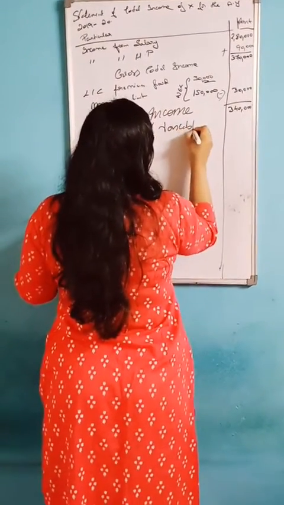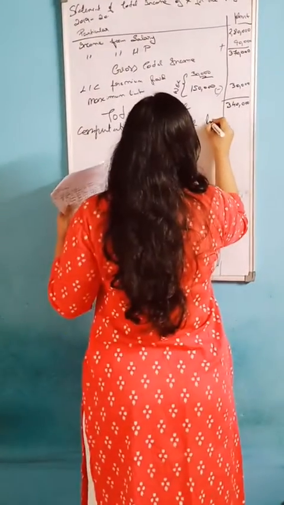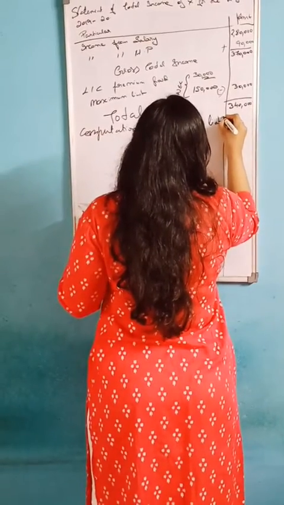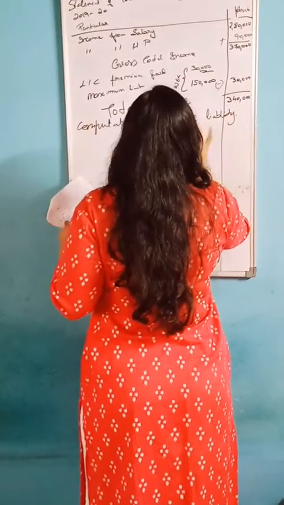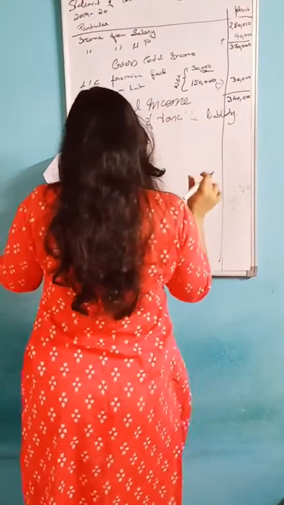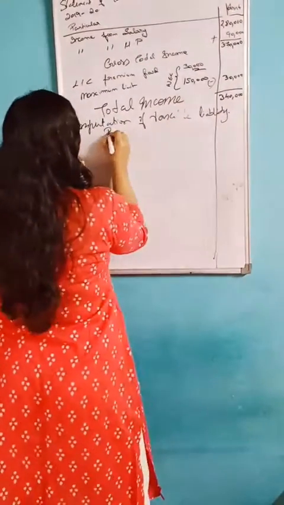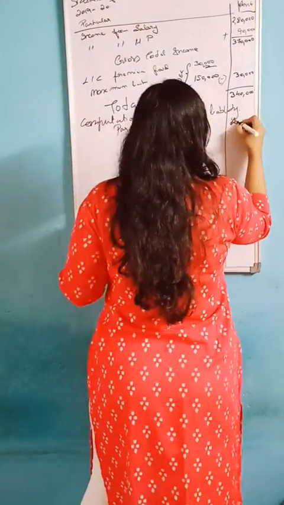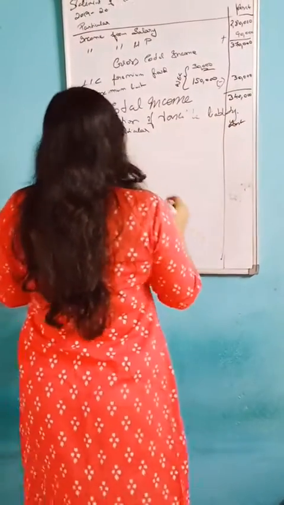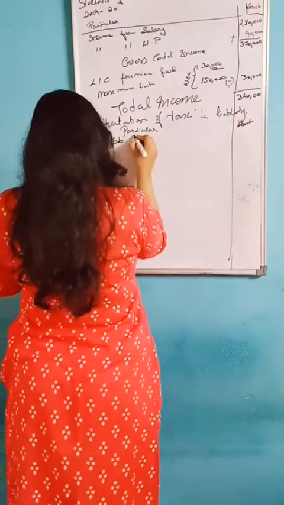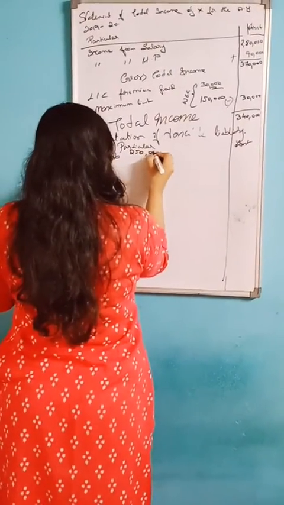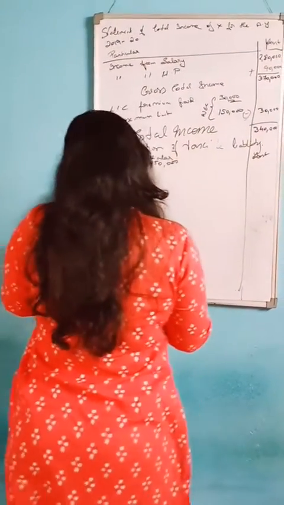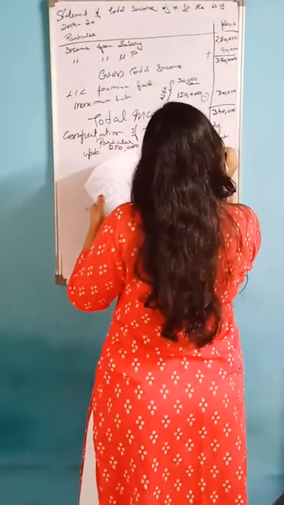How should we find the tax liability? In the particulars and amount column, up to 2,50,000 is nil.